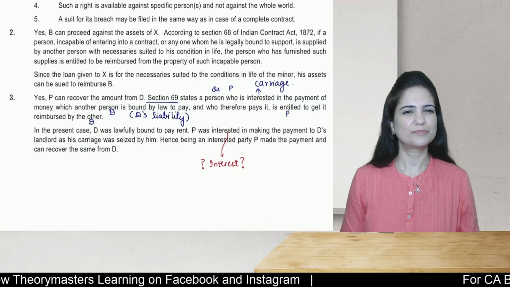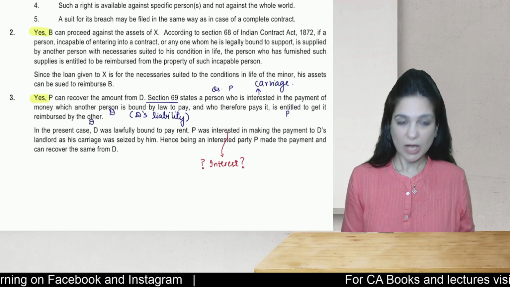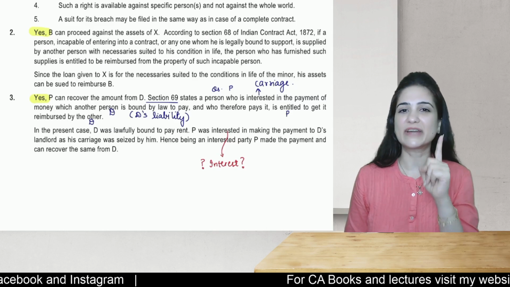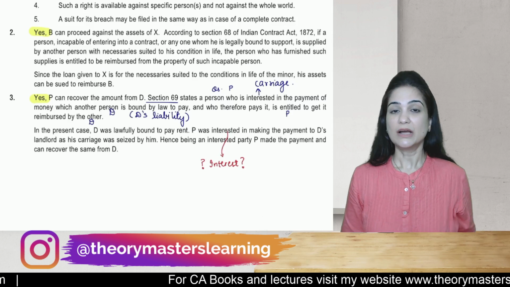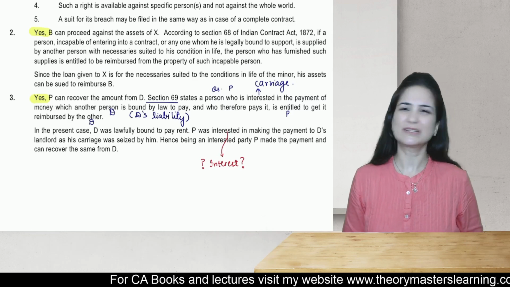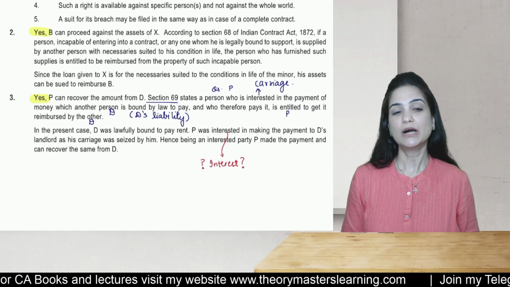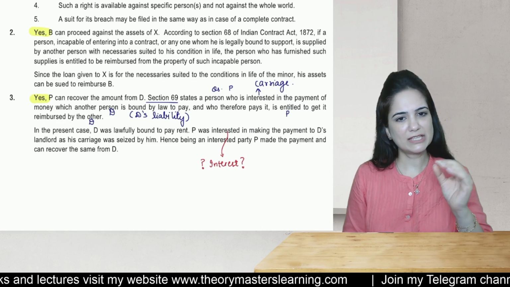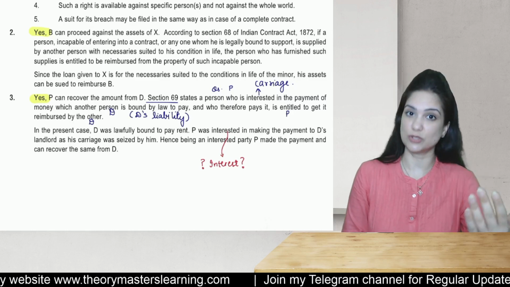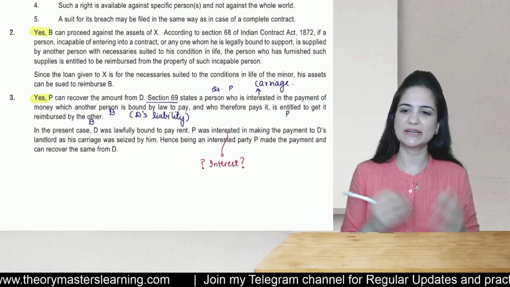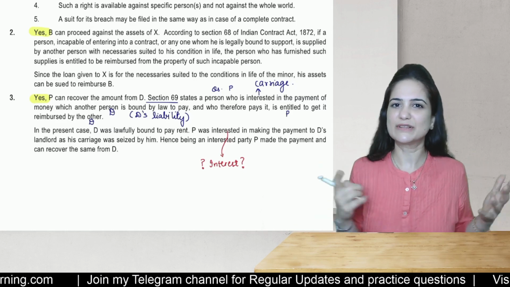Now students, please note, Institute has started the answer with yes, but this is not the correct way of writing answers in the exam. Don't go by what they have mentioned here. If you say yes, P can recover, that's not correct. Never start your answer with yes or no. So what will you write? As per section 69, any person who is interested in making the payment which other is obligated to pay, then later on he is entitled to recover the money. Then you say, therefore, P can recover the money from D.